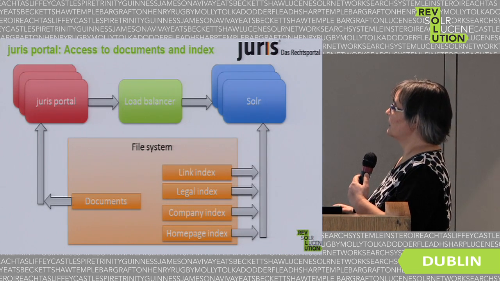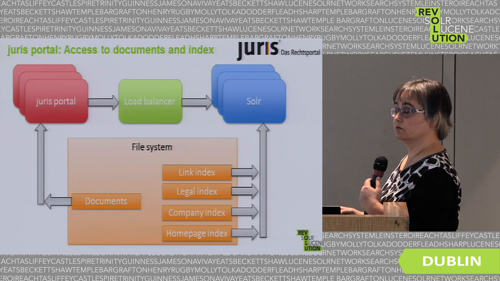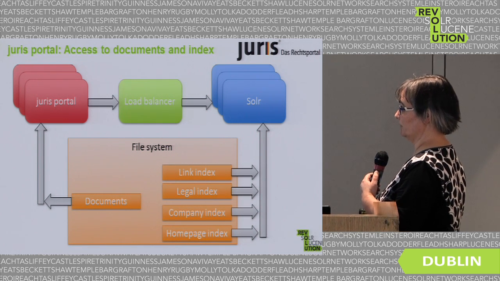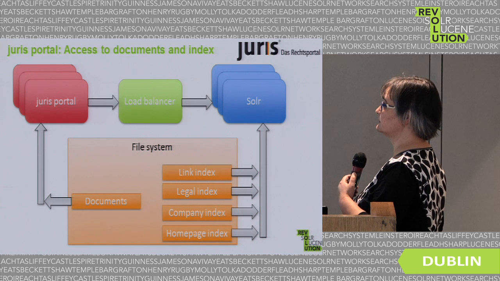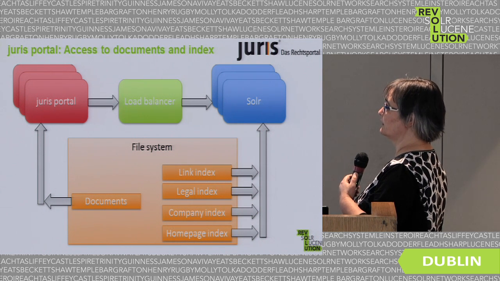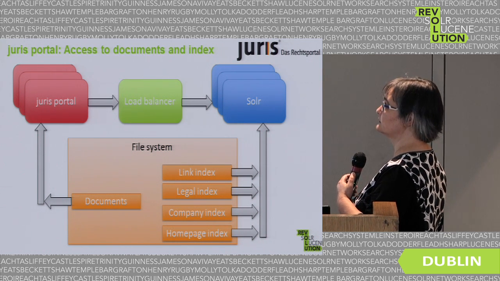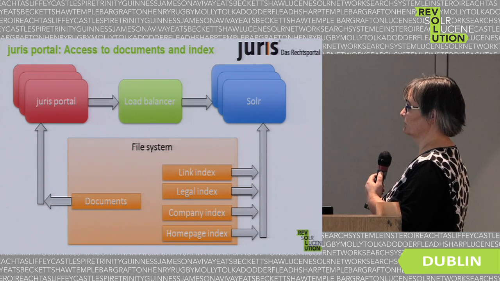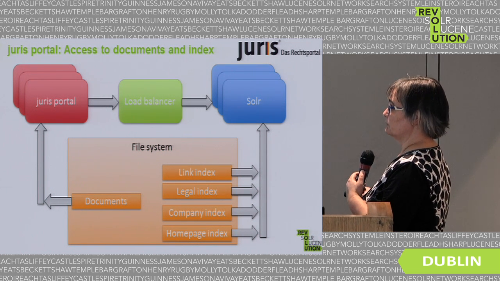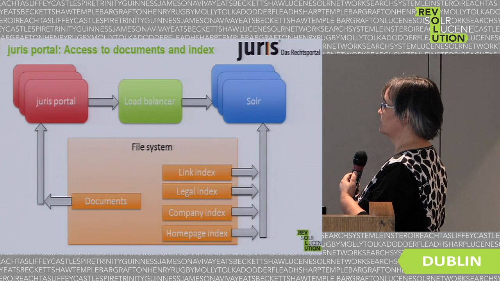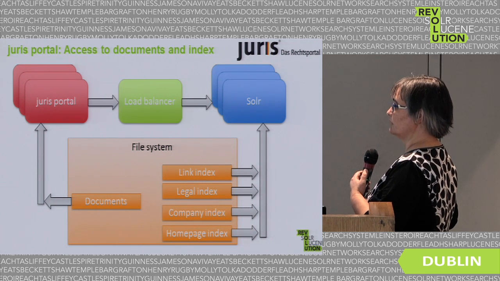So how does our architecture look like? I don't think it's very unusual, except for this central file system. There's the Juris portal that addresses the LAR nodes using the load balancer. We did this differently before. And on the central file system, we have the documents.